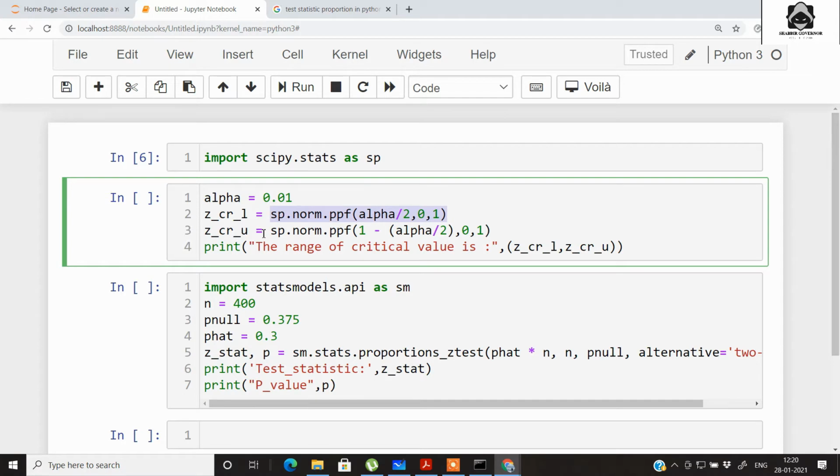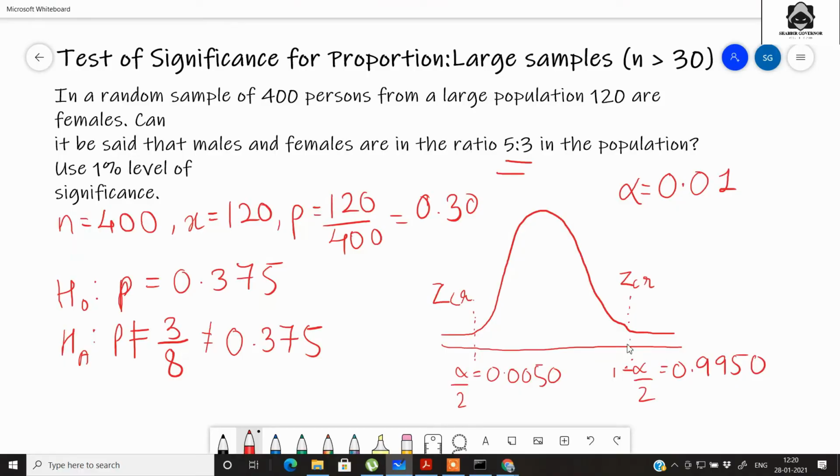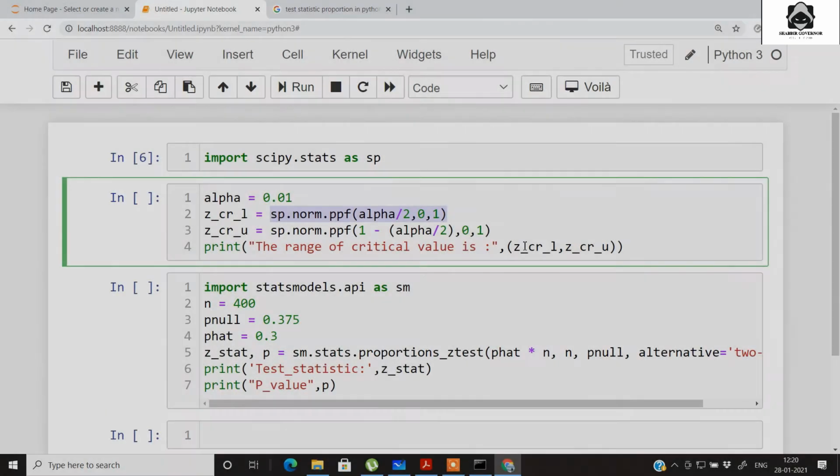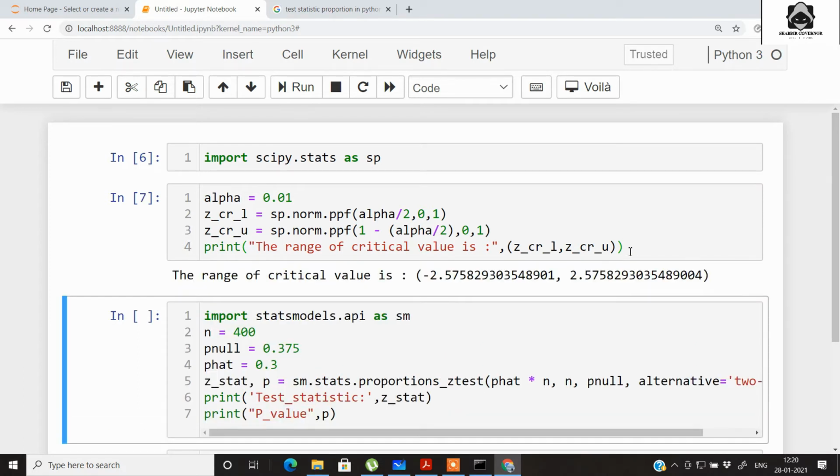For the upper limit, since it is a two-tailed test, we have sp.norm.ppf for 0.995, that is 1 minus alpha by 2, 0, 1. So let's run this cell and find out the critical values.